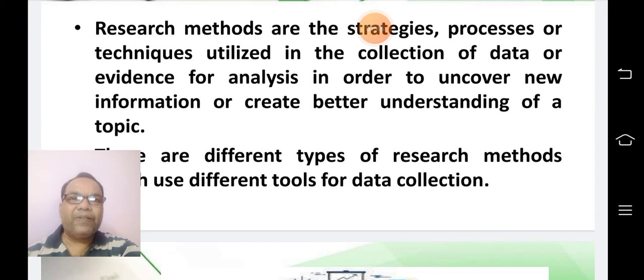So, research methods are very significant. They are the strategies on which a researcher works that enable a researcher to study a problem, to study the phenomena, and to meet the goals of the study.